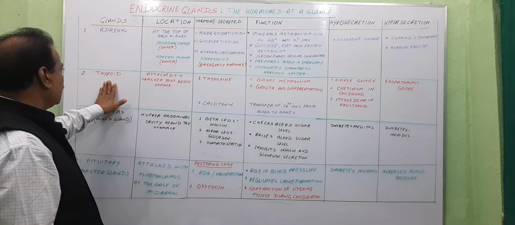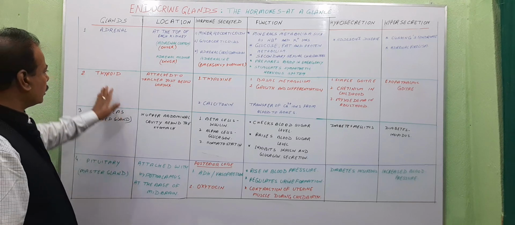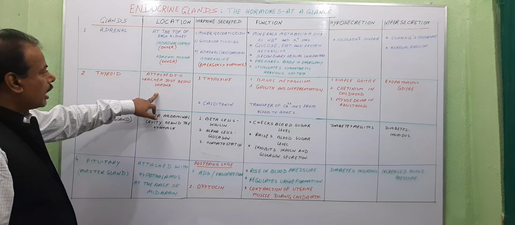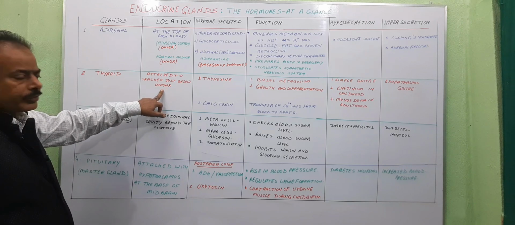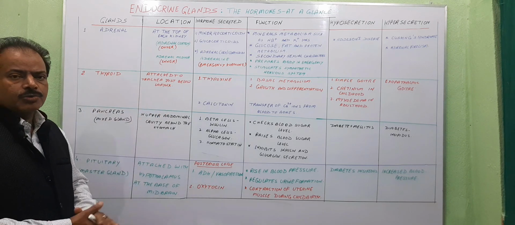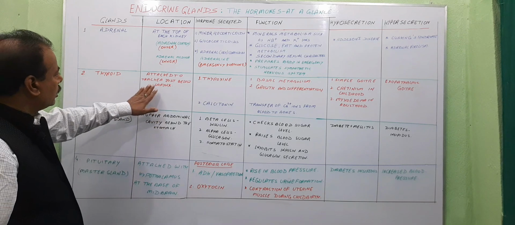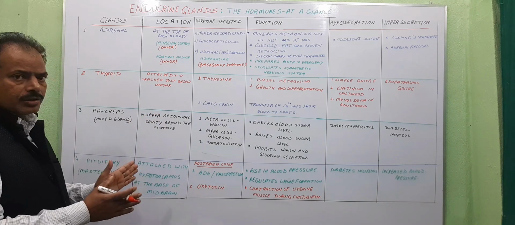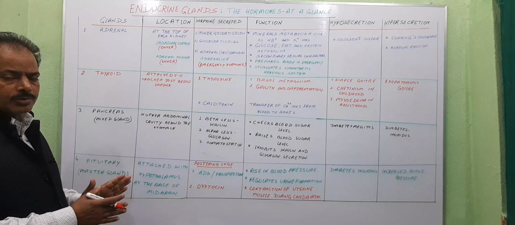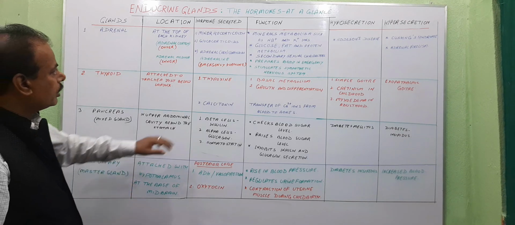The second gland is the thyroid. The thyroid gland is attached to the trachea just below the larynx. The larynx is also known as the voice box, and the thyroid is located on either side of the trachea just below the voice box, or the larynx.